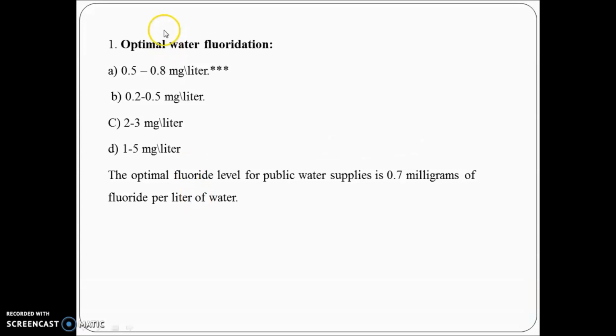Now you can see in this slide the question is optimal water fluoridation. So whenever you see such a numerical based question, never ever see the options in the exam. When you are practicing also, never see the options. Learn the correct value. For optimal water fluoridation, the correct value is 0.7 milligram. So you should know the correct value, because if you see the options, you are 100% going to get confused. And in the exam you have around 10 to 15 such numerical based questions, from dental materials, from oral pathology, from physiology, etc.